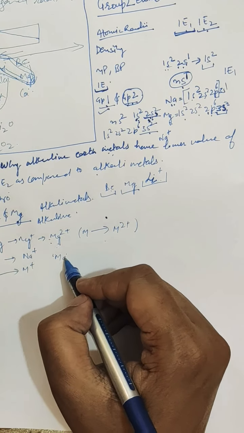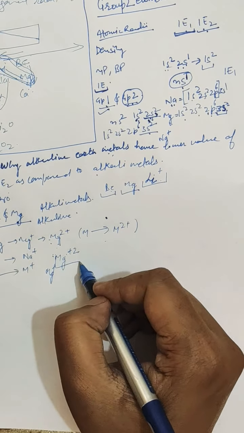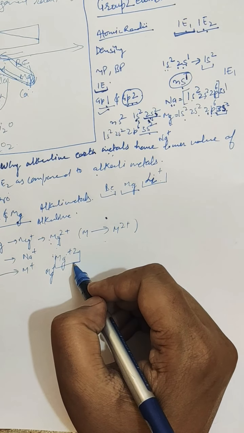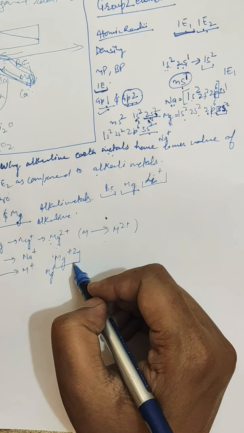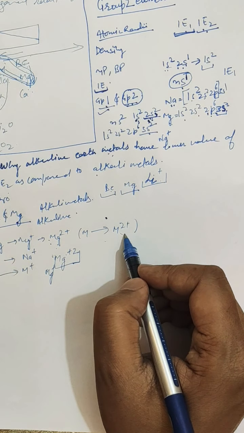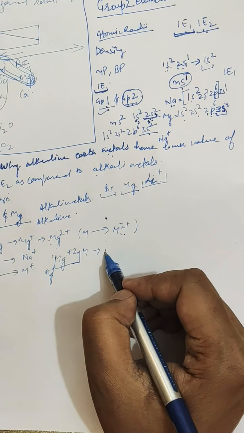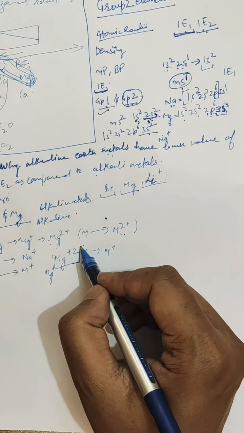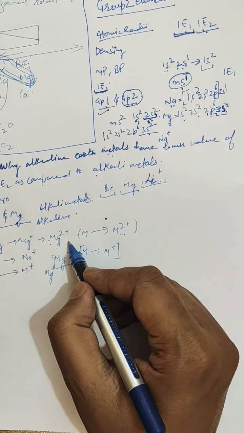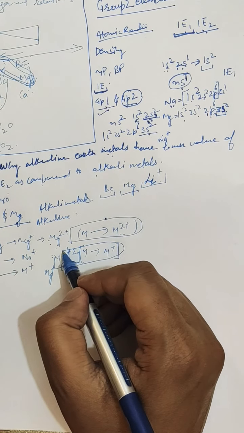And the 2 positive ion is more hydrated as compared to the unipositive ion, because with more charge on it, it will more easily react with a polar solvent like water. So it is observed that the amount of energy released when M2 positive ion is dissolved in water is more than that for M positive ion. So the amount of energy released for hydration is more in the case of the bivalent ion of alkaline earth metals compared to the unipositive ion.